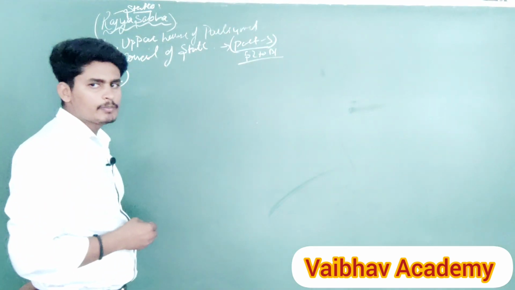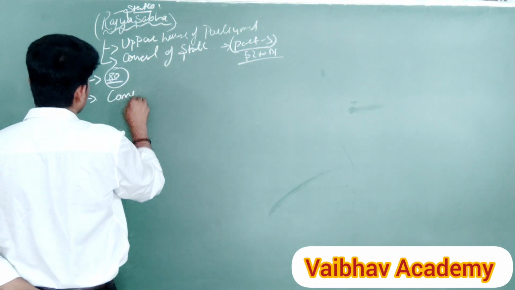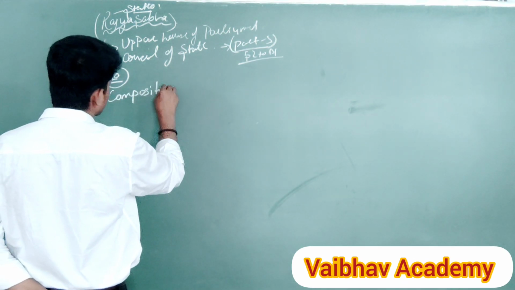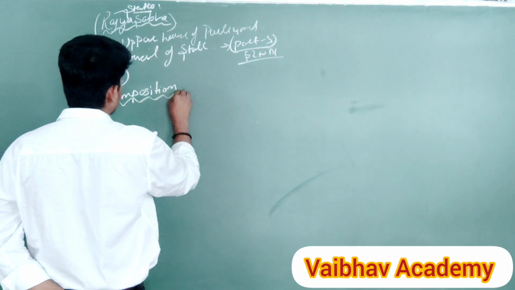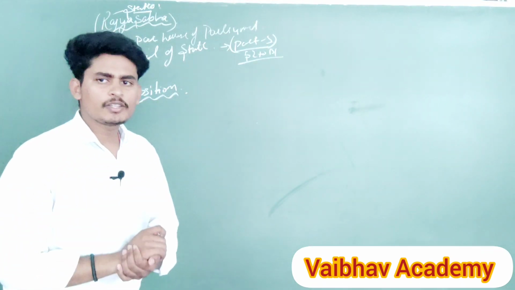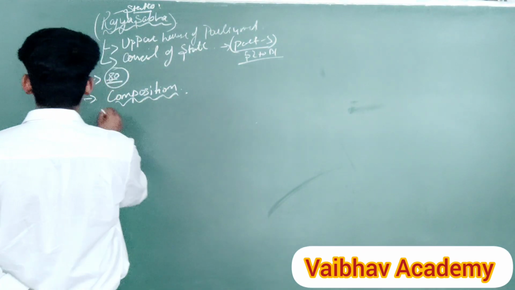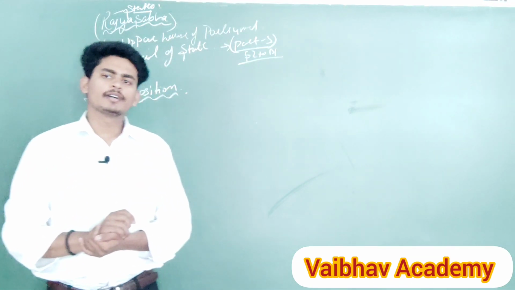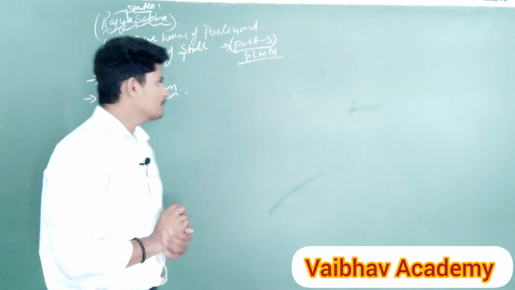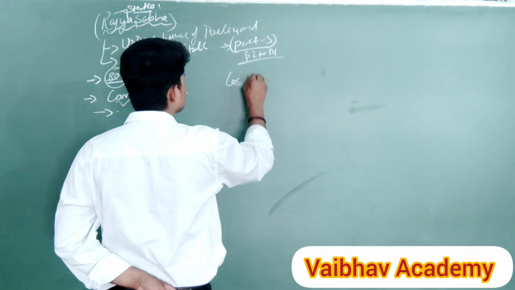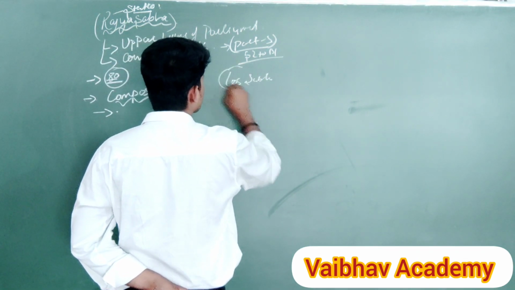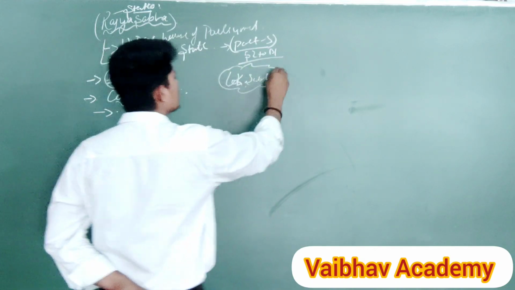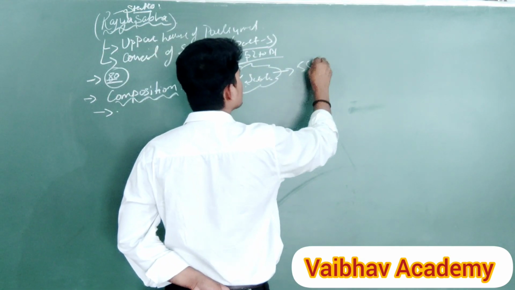Our second topic is composition. How many things together constitute the Rajya Sabha? If I talk about the composition, we have already studied in previous videos that in Lok Sabha there are 550 members.